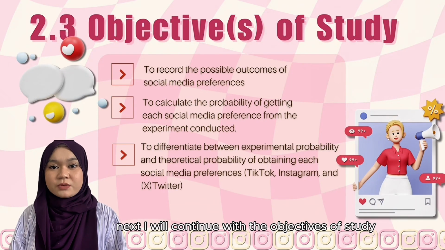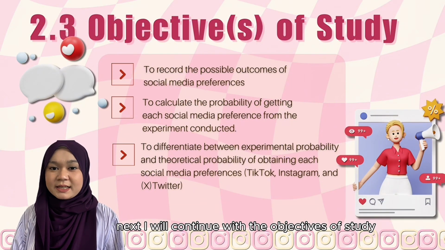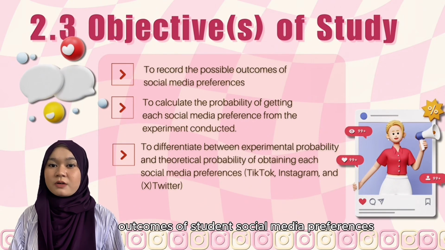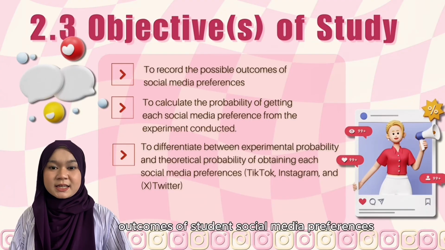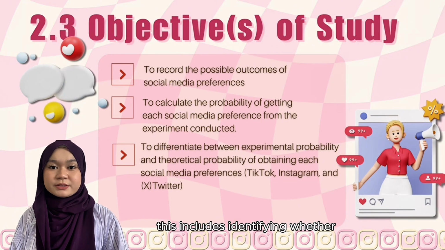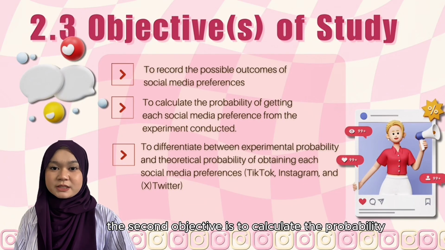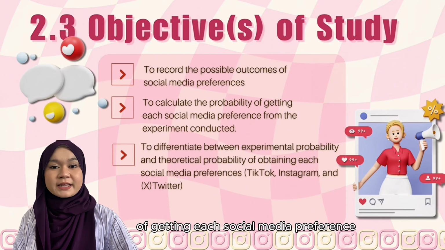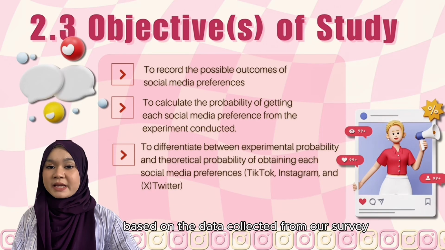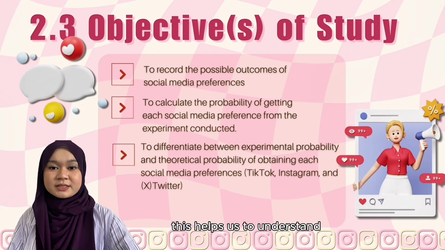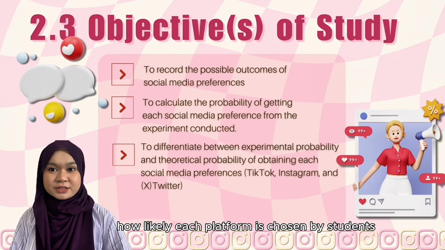Next, I will continue with the objectives of study. The first objective of this project is to record all the possible outcomes of students' social media preferences. This includes identifying whether students prefer TikTok, Instagram, or Twitter. The second objective is to calculate the probability of getting each social media preference based on the data collected from our survey. This helps us to understand how likely each platform is chosen by students.